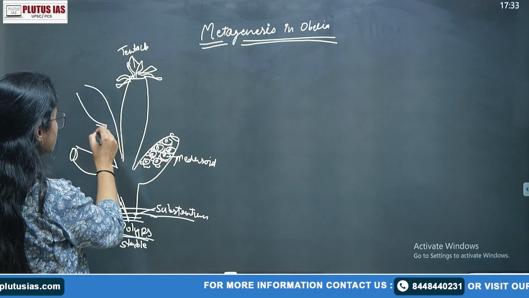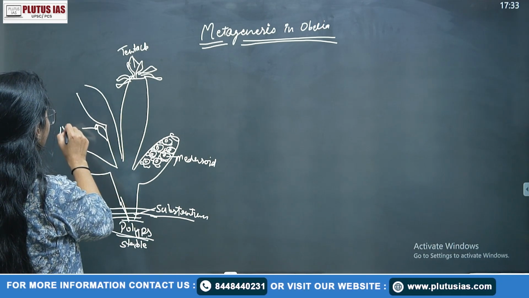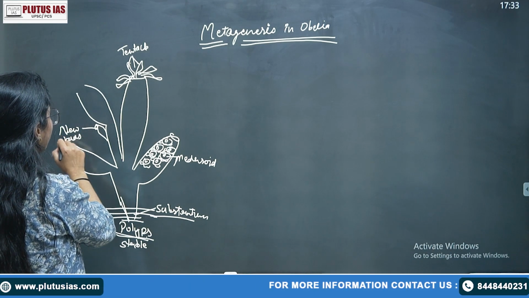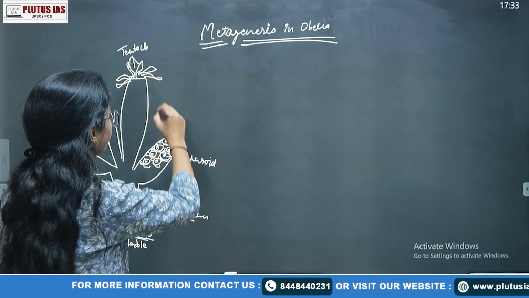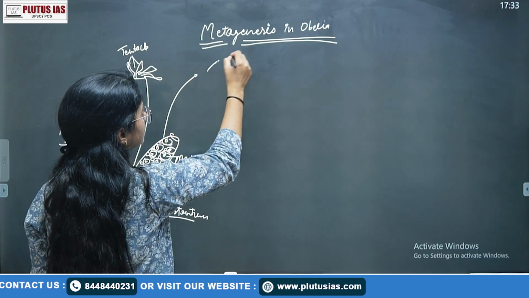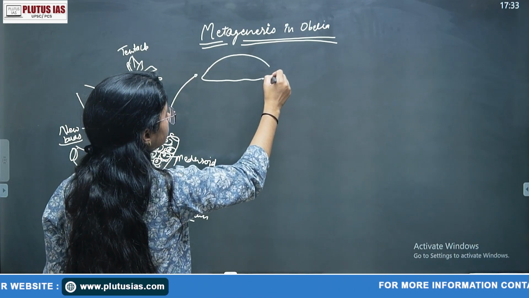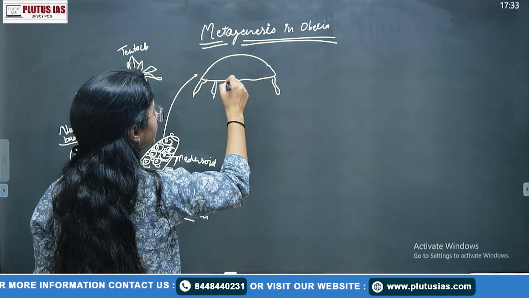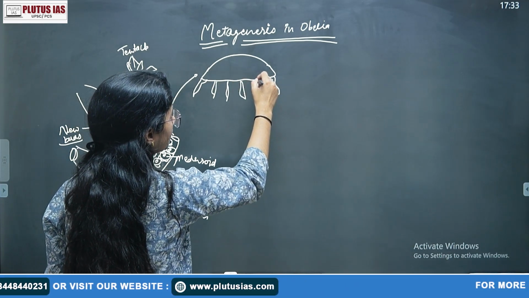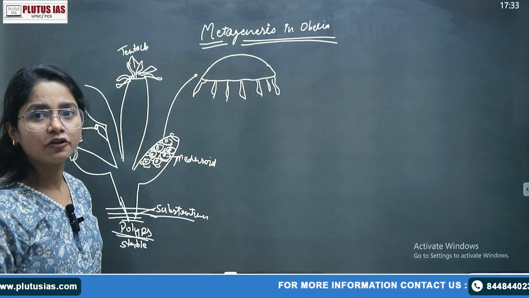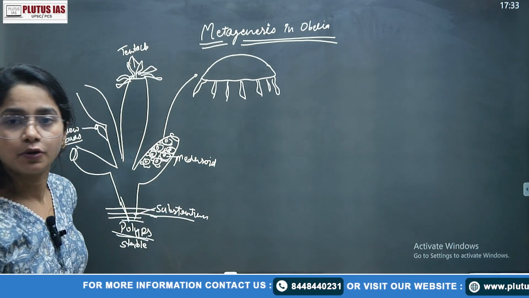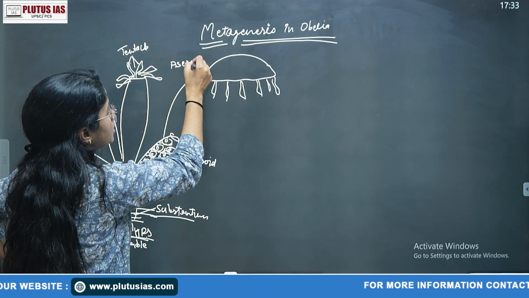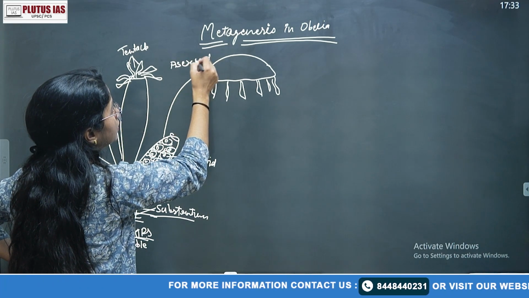Suppose that this is your new bud. After that, this structure develops into the medusa. The development of medusa from the polyp is an asexual method.